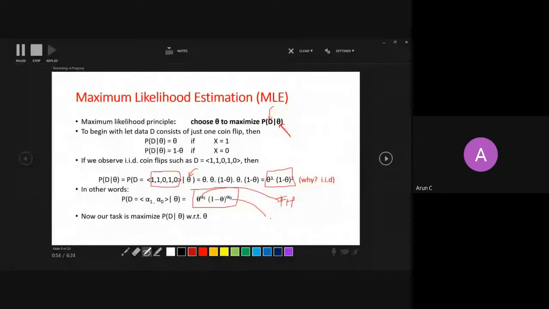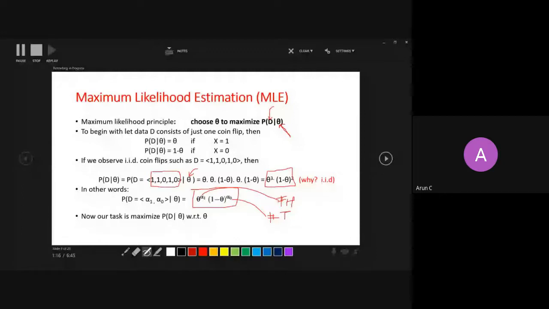Never forget that it's a probability of a data set given the parameters, right? But if the parameter is not given, you just keep on changing the value of the parameter and you will get a different probability. If you want to plot it, then you will get some kind of a function, and that is a likelihood function, right?